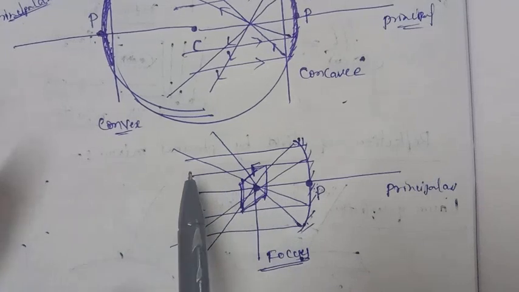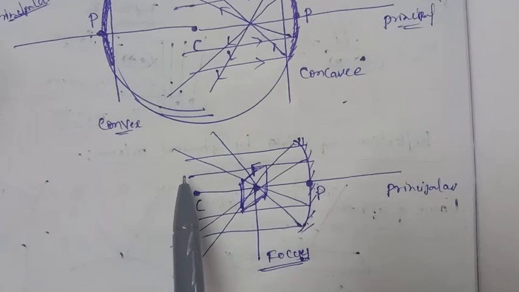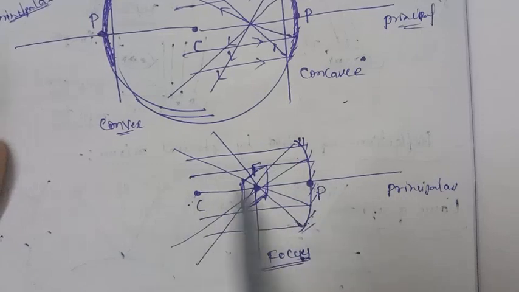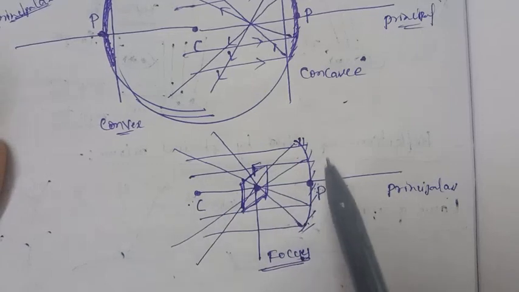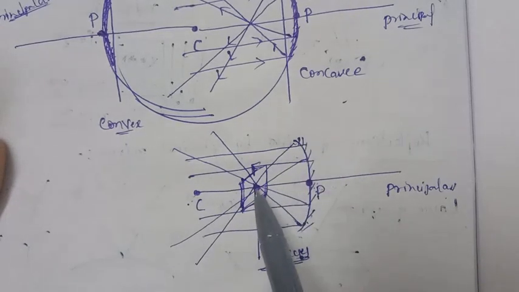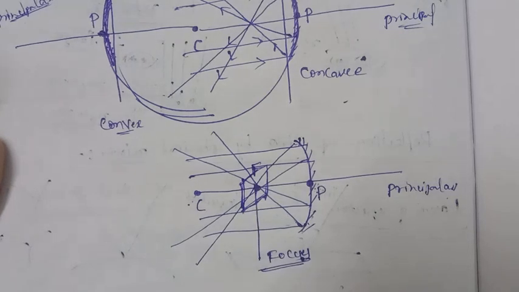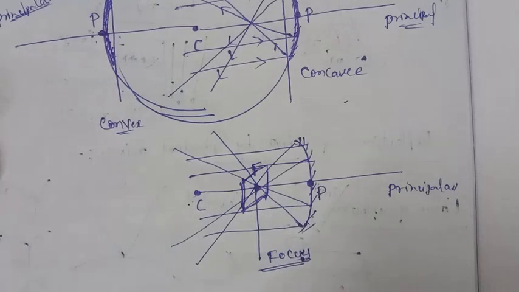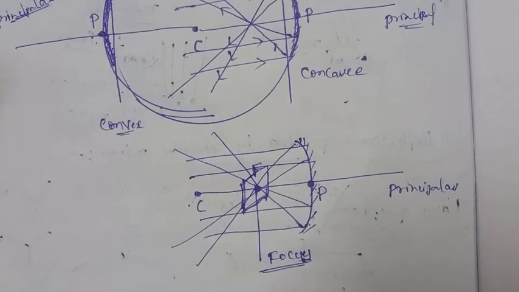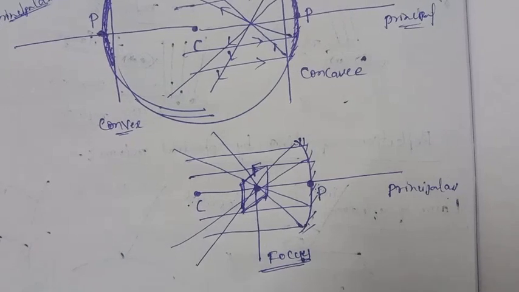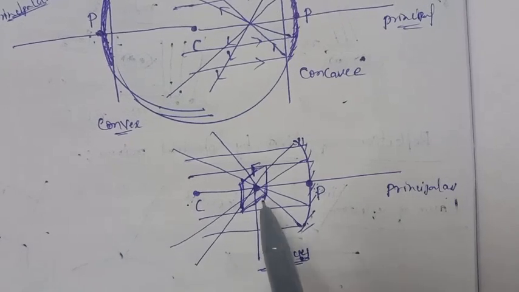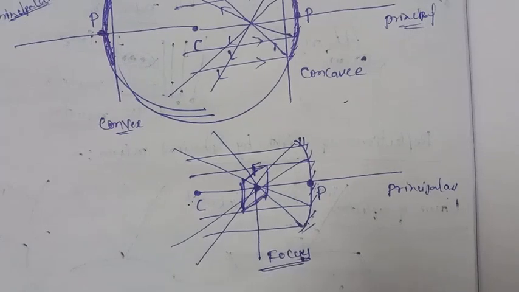So suppose 20,000 light rays fall on this mirror, all of them pass and converge at one point. That point is called the focus. So the brightness will be greater at this point. At this converging point, we can get the focus point.